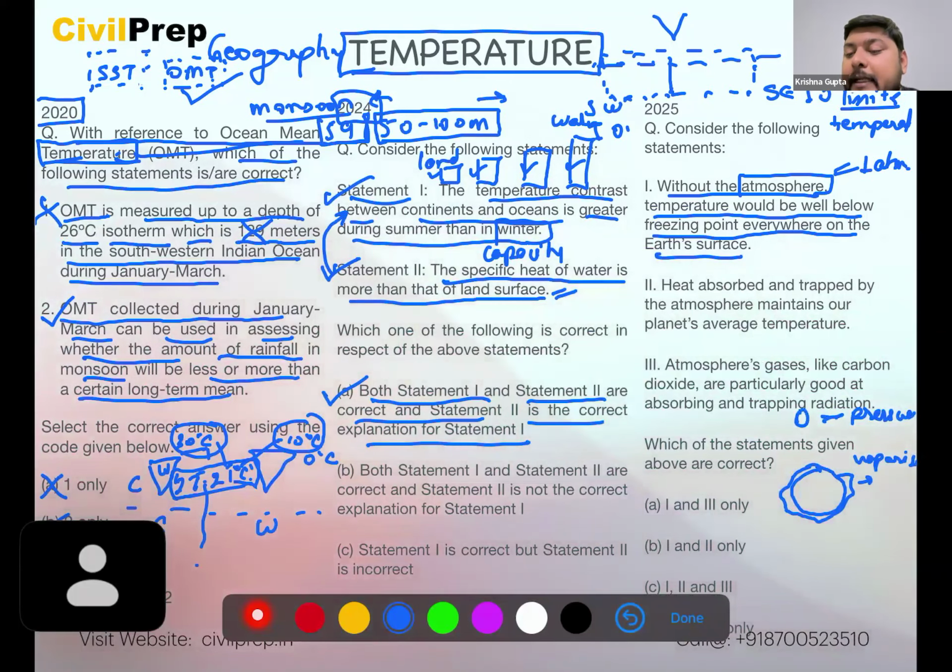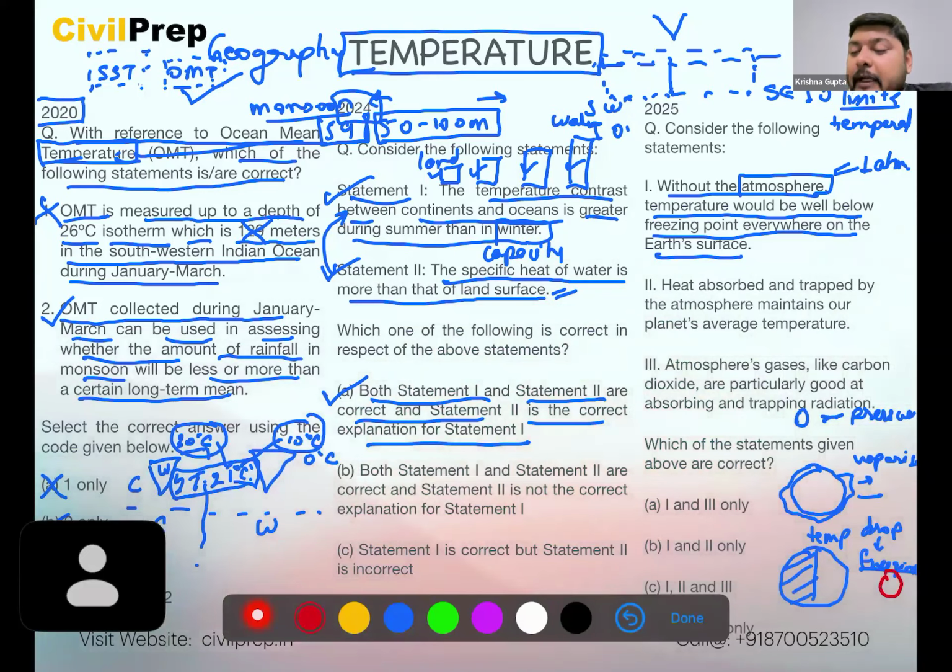Now here as it vaporizes, all the water will be removed. So we'll be seeing that there will be a certain increase in temperature over the surface. But over the time period, what will happen? As the water comes out, there will be a drop in temperature. So there will be freezing over the surface. But there will be two conditions. Under one condition, the sun, if it is on this side.